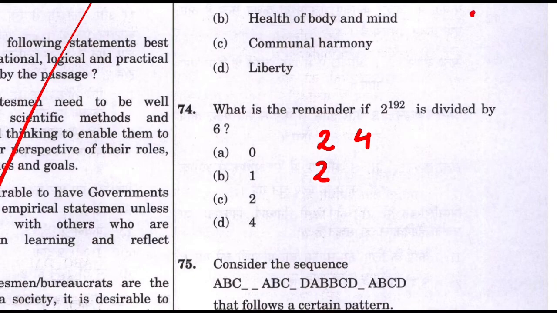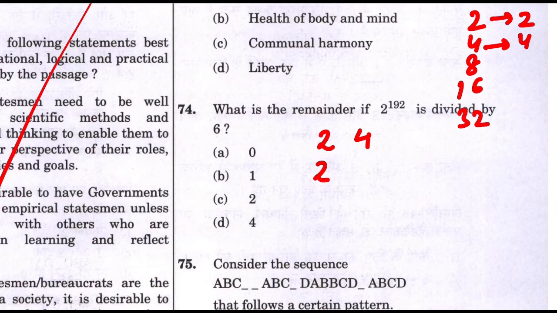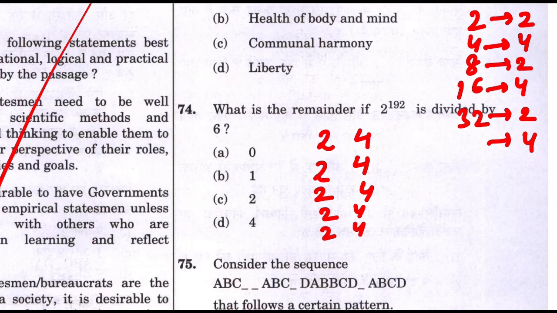Then I hope you understand, 2, then 4, then 4 to 8, 8 to 16, 16 to 32, and so on. So remainder of 2 with 6 is 2, 4 is 4, 8 is 2, 16 is 4, 32 is 2, then 4. Means the remainder pattern is 2, 4, 2, 4, 2, 4, 2, 4. So the remainder for 2 raised to power 192, meaning it is an even power, will be 4. If it had been 191, then 2 would have been the answer. Now it is 192, so the answer is 4. I hope this question is clear. Next question.